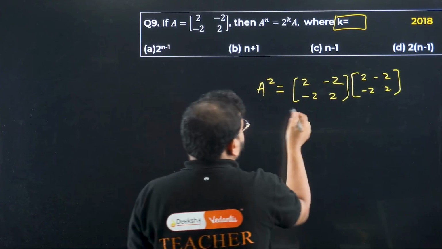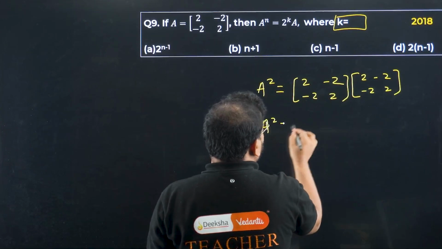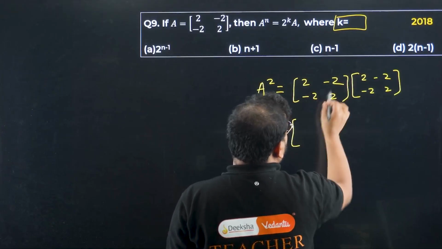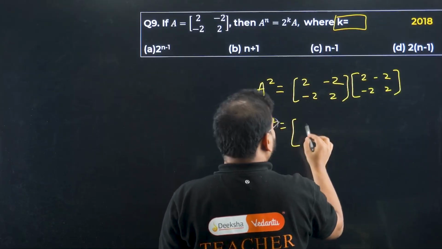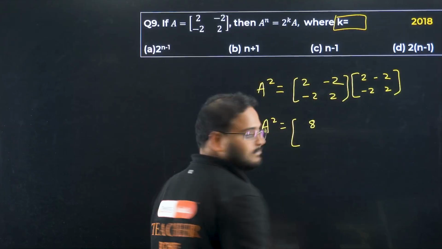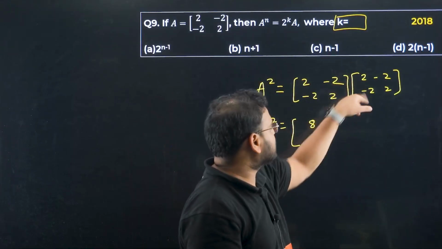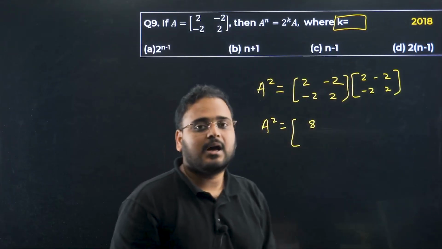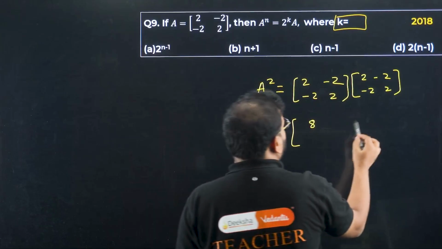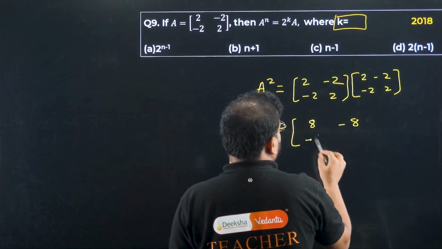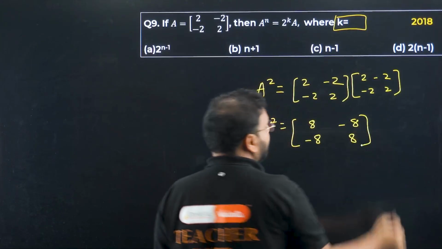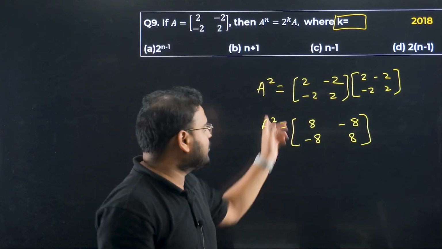Have a look. So A square is giving me how much? Multiply now. First row, first column: 2 into 2 is 4, and minus 2 into minus 2 is again 4, so 4 plus 4 is 8. If you do that, you will have minus 8 here, again minus 8, and 8. Pause the video and do the multiplication.